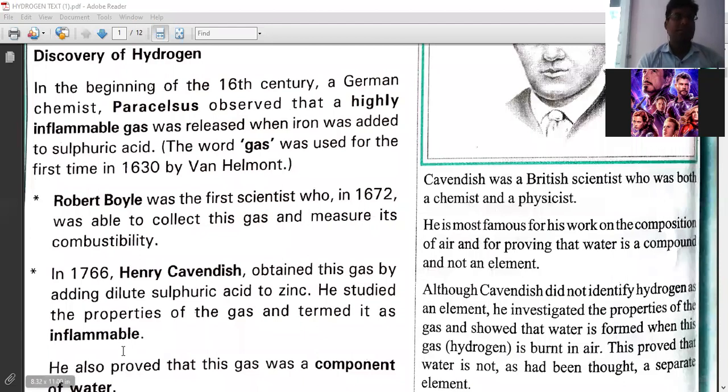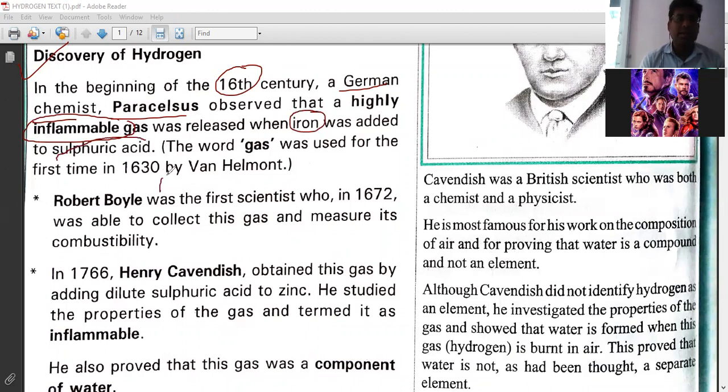Now let us see the discovery of hydrogen. This is the history of hydrogen, how it was discovered. In the beginning of the 16th century, a German chemist, Paracelsus, observed that a highly inflammable gas is released when iron was added to sulfuric acid.